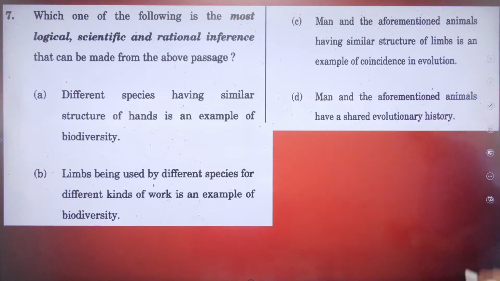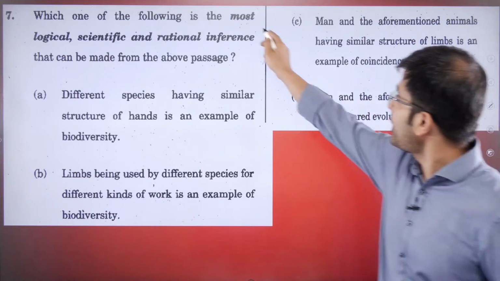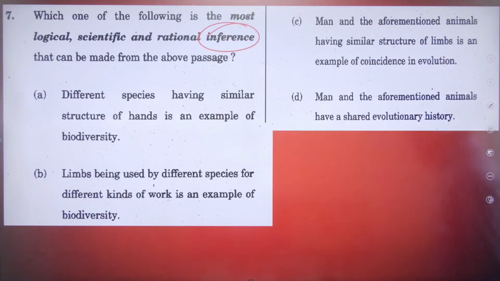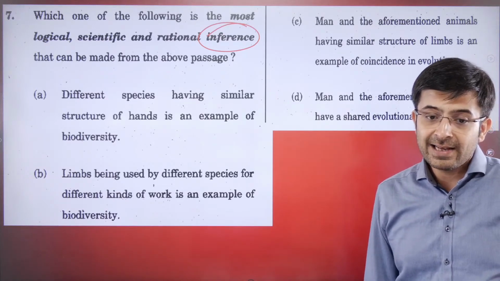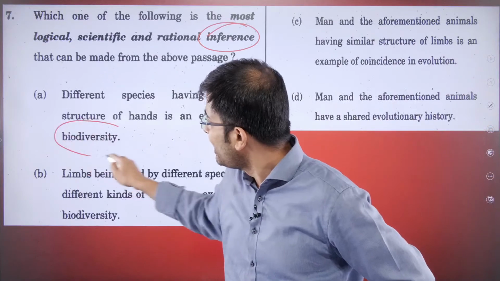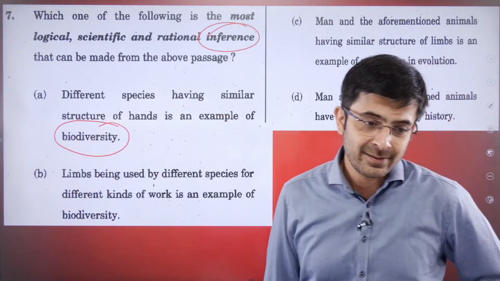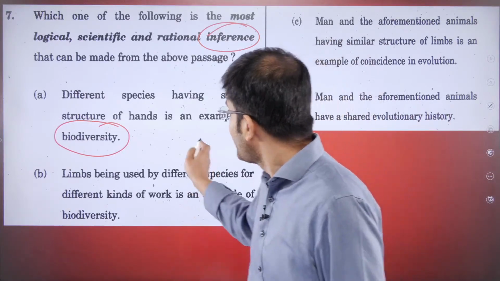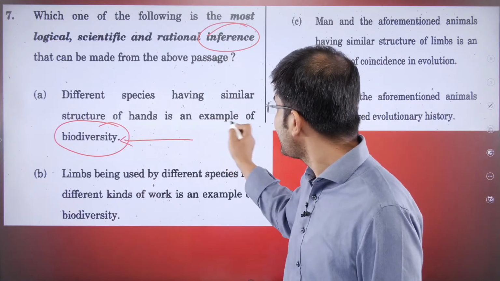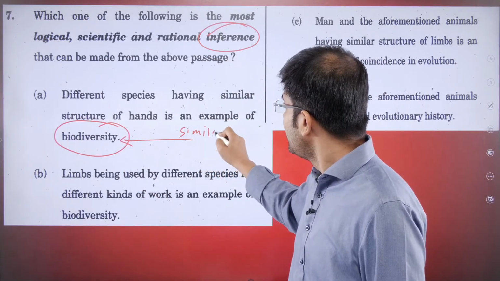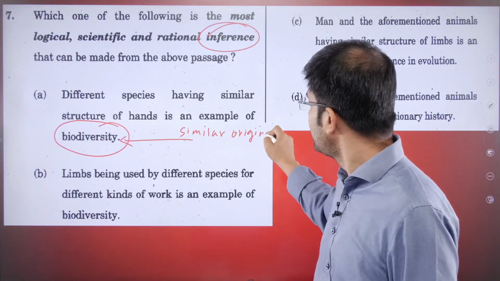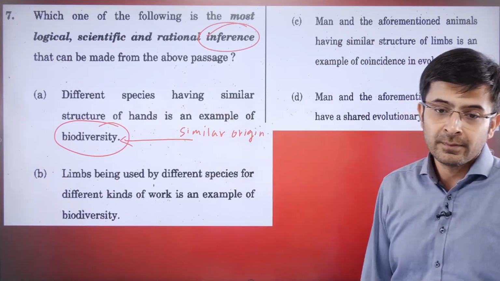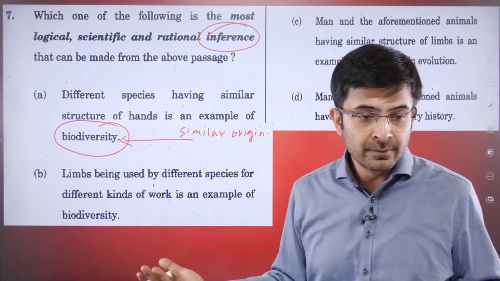Let's quickly look at the questions now. Very quickly. Which of the following is the inference the author is trying to make? Number 1. Different species having different structure of hands is an example of biodiversity. Is it an example of biodiversity, guys? Biodiversity is a very specific concept in environment and ecology. How can we say biodiversity? If he had said an example of similar origin, probably I would have agreed. In fact, most likely I would have agreed only. But biodiversity is completely different.